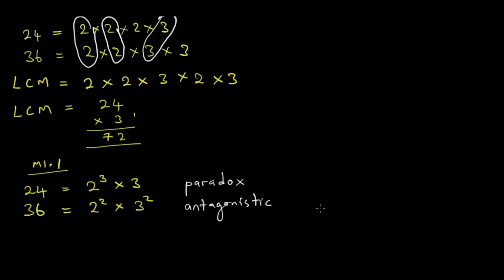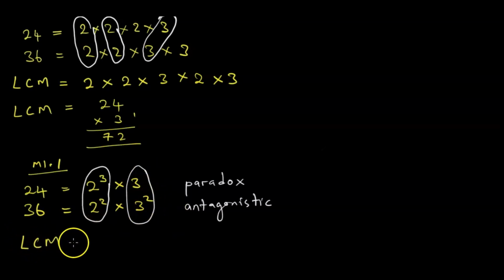We are dealing with the lowest common multiple. But when we take note of commonalities like this, panapa kona kuti tina 2 to the 3 na 2 to the 2, panapa kona kuti tina 3 na 3 squared, our lowest common multiple is going to be tinokombea 2 to the power 3 na 2 to the power 2.